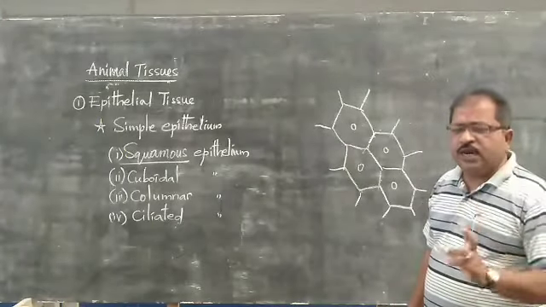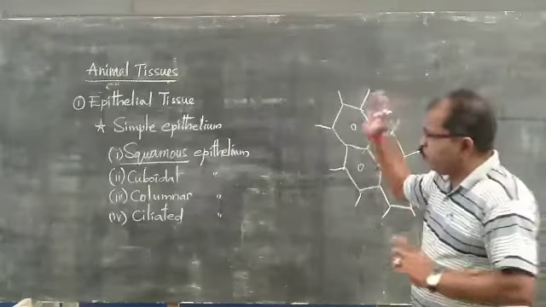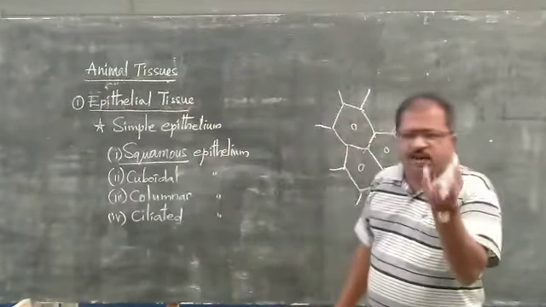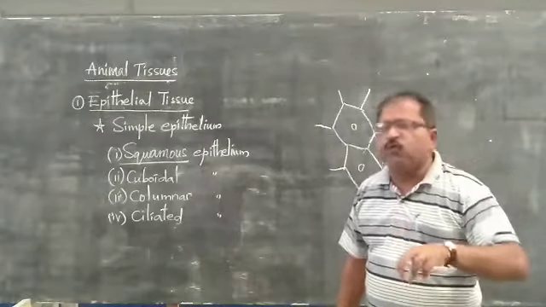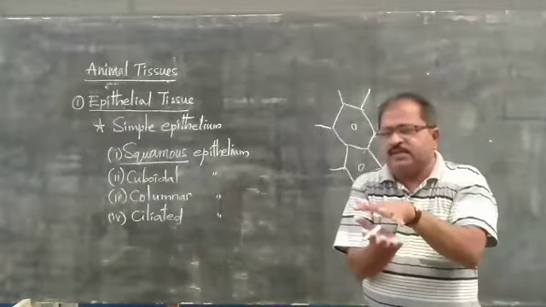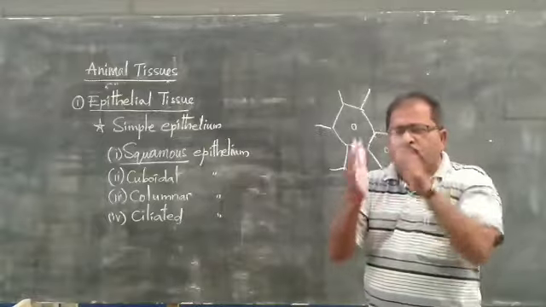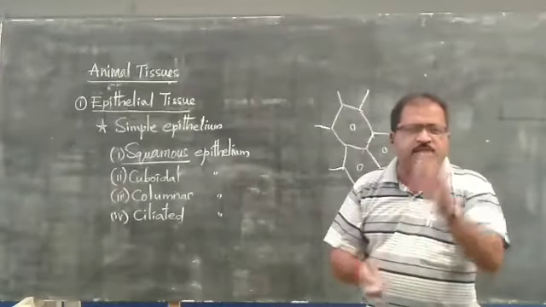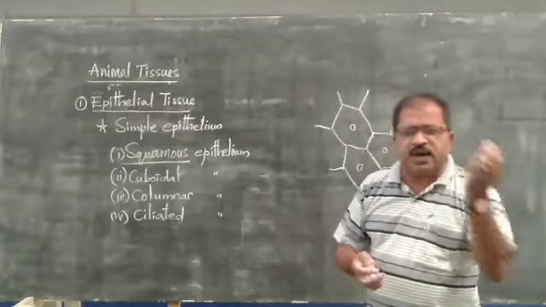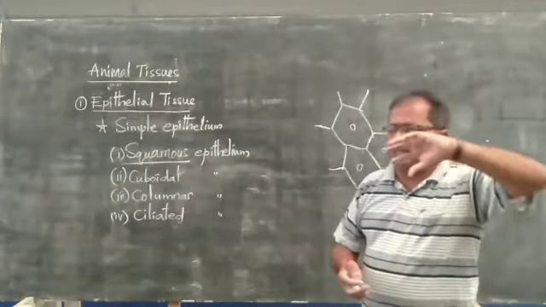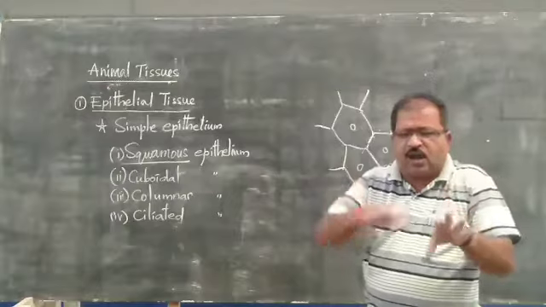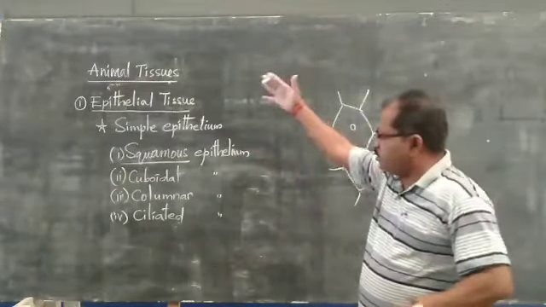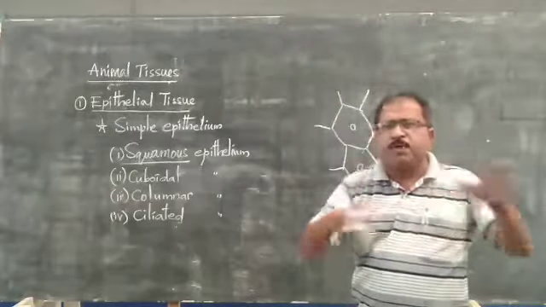And one thing I want to tell you is that the epithelial tissue cannot be present on its own. It will be attached to one particular basement. This basement is a group of cells or gelatine material. That means a jelly-like structure is present, which is called the basement. On that the epithelial tissue will be present.